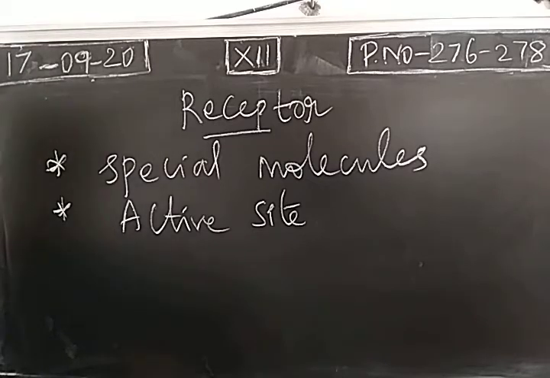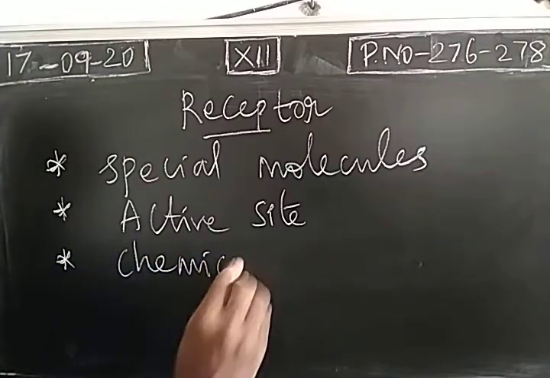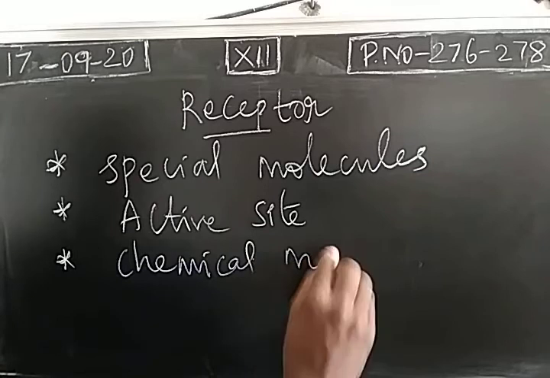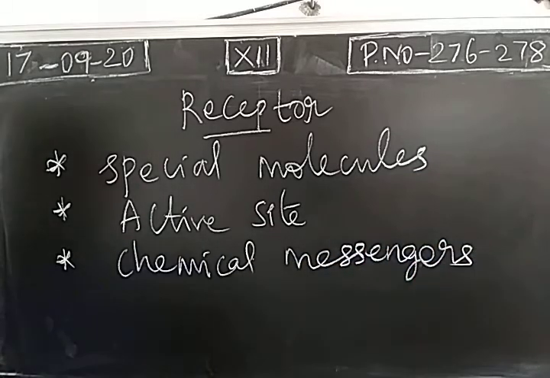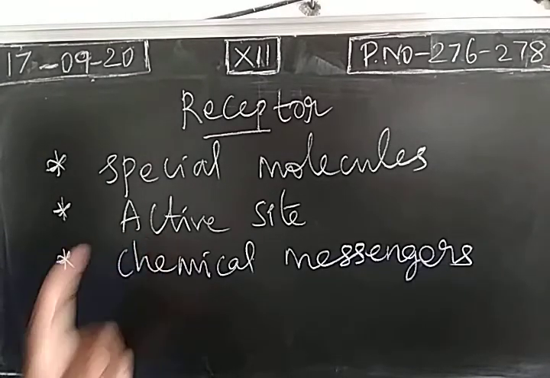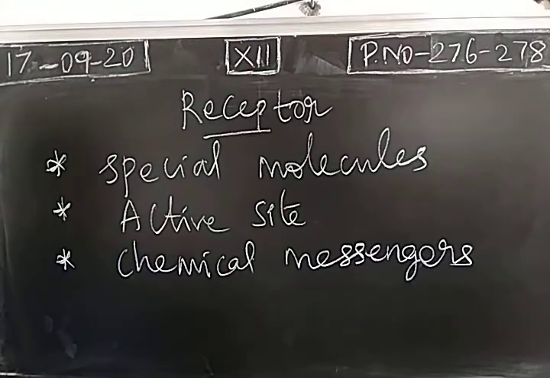Next, chemical messengers. These are natural chemical compounds available in the human body. These chemical compounds, called chemical messengers, are attached to the receptor molecules. On the active sites of receptor molecules, chemical messengers will be bonded.